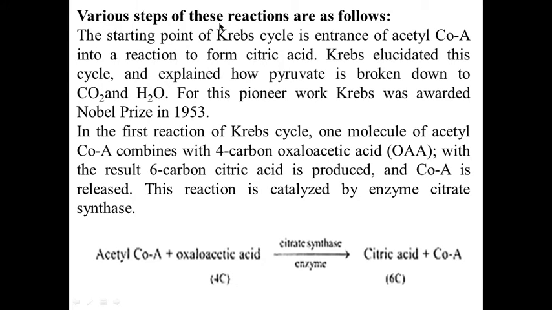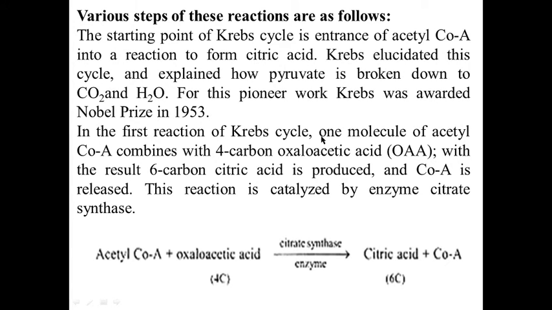Now various steps of these reactions are as follows. The starting point of Krebs cycle is entrance of acetyl coenzyme A, a 2 carbon compound molecule, into a reaction to form citric acid, a 6 carbon compound. Krebs elucidated this cycle and explained how pyruvate is broken down to carbon dioxide and water molecules. For this pioneer work, Krebs was awarded a Nobel Prize in 1953.